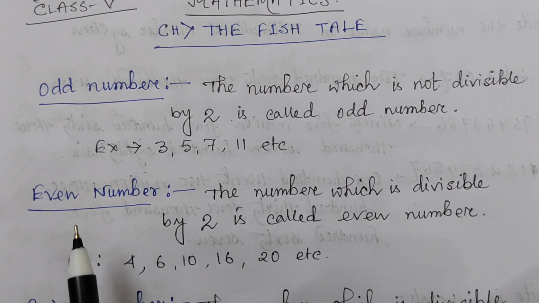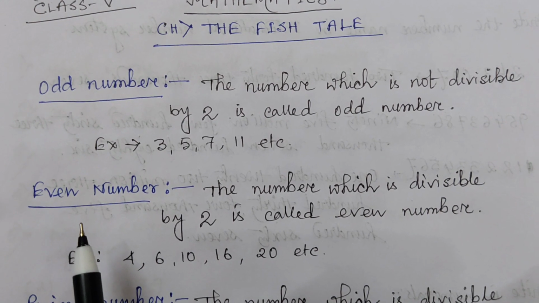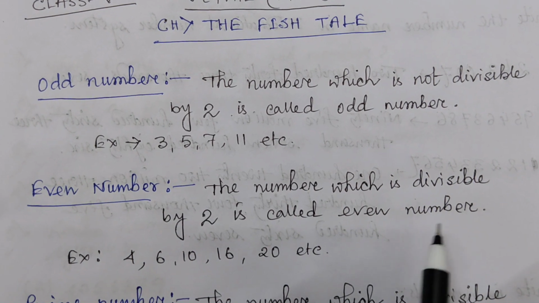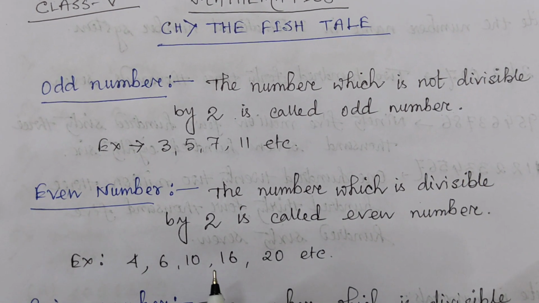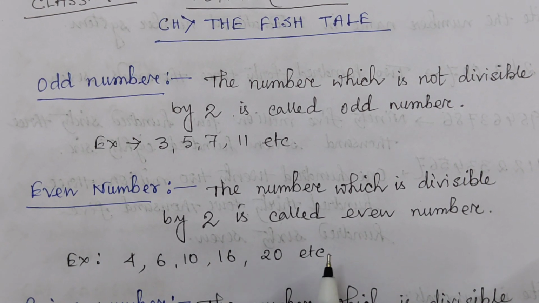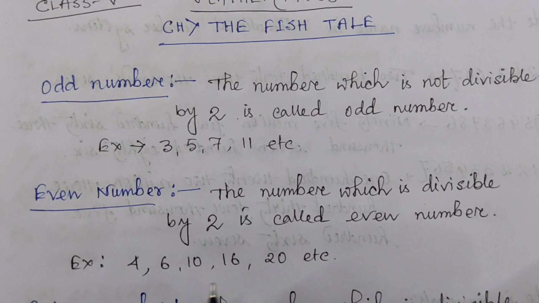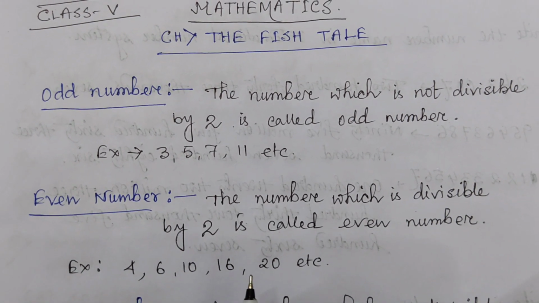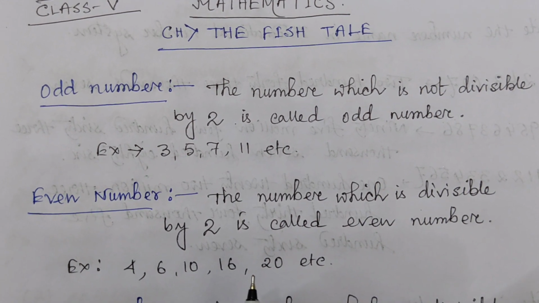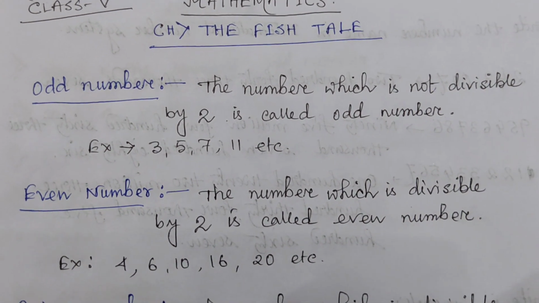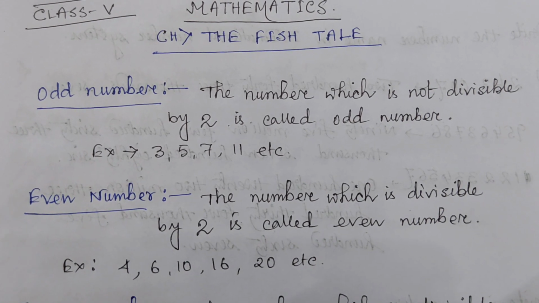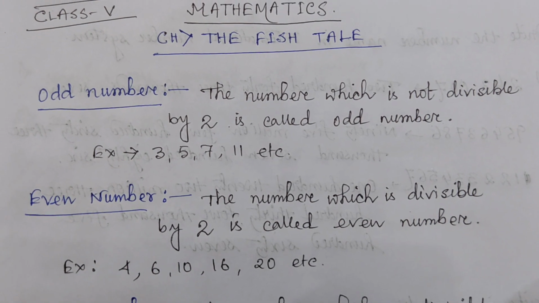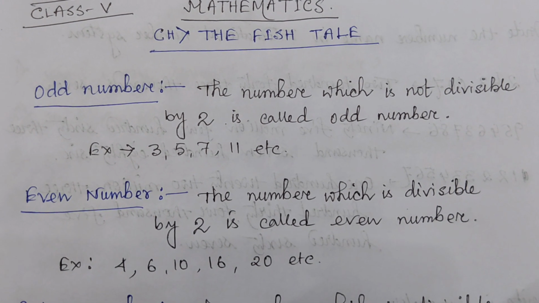Next, even number. The number which is divisible by 2 is called an even number, like 4, 6, 10, 16, 20, etc. These numbers are completely divisible by 2. So these are even numbers. So the number which is not divisible by 2 is called an odd number, and the number which is divisible by 2 is called an even number.